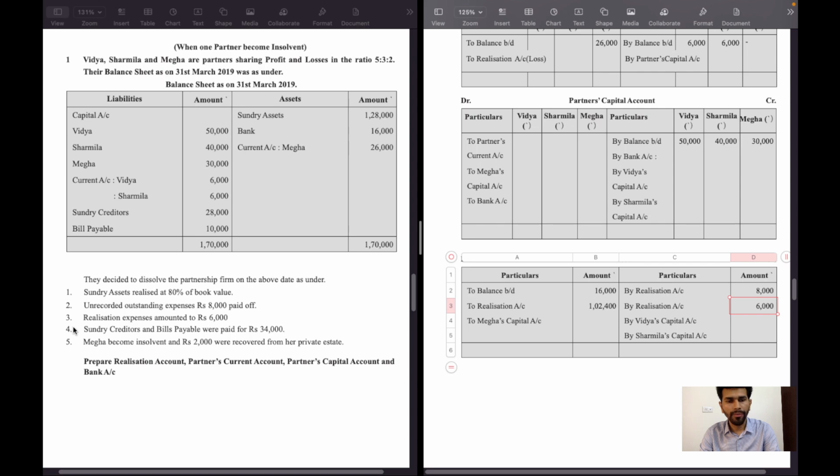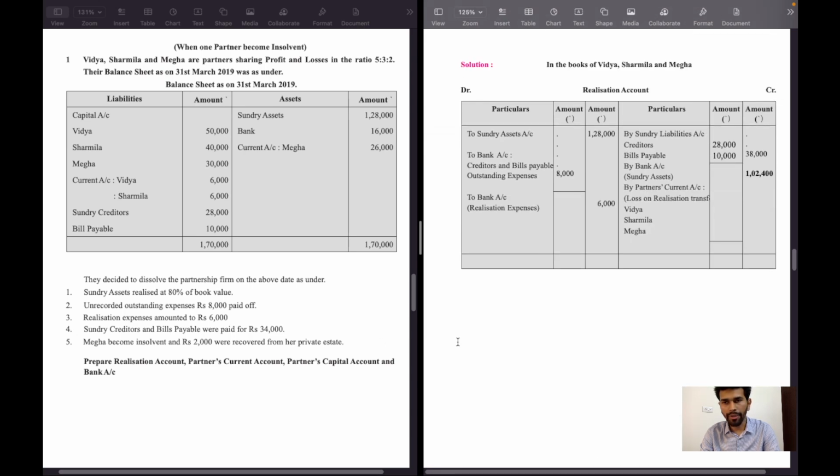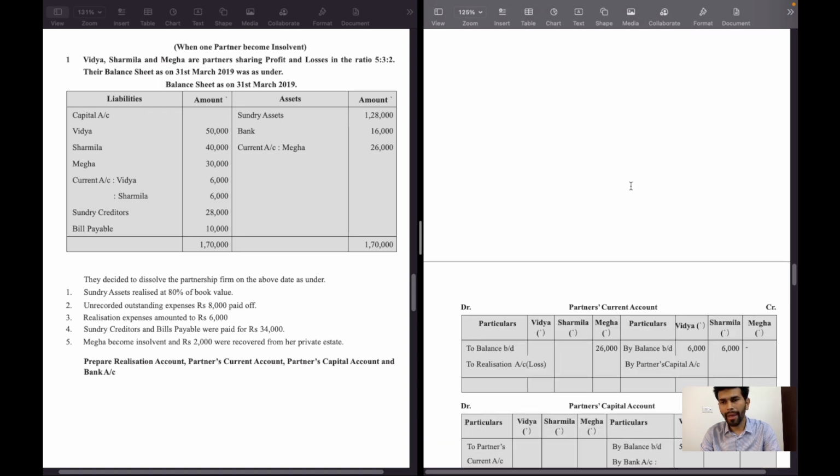Adjustment number 4. Sundry assets and bills payable were paid for 34,000 rupees. Total of bank account will be 34,000 plus 8,000, 42,000 rupees. Second effect will be bank account credit side by realization account.